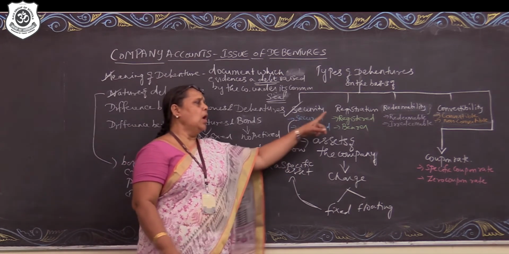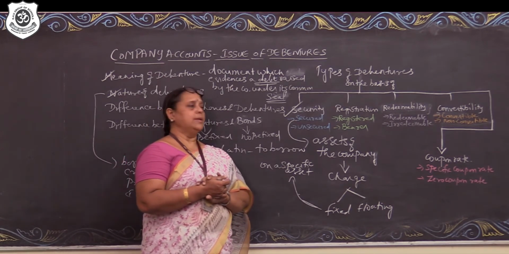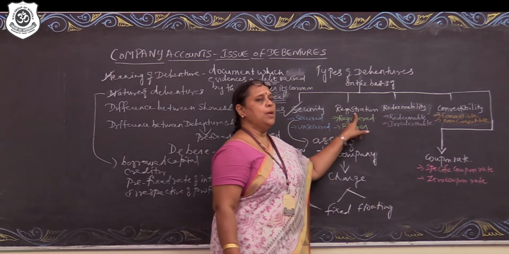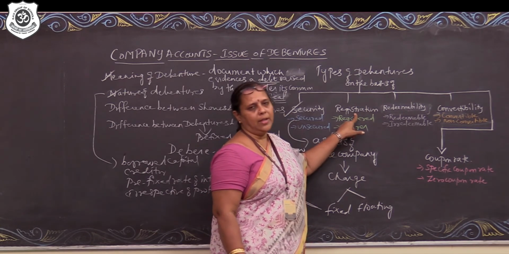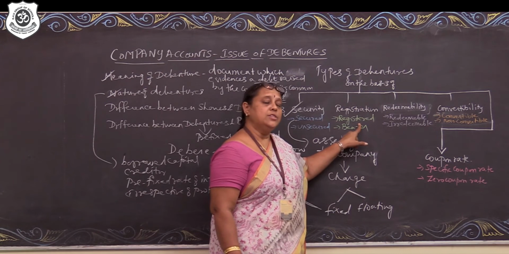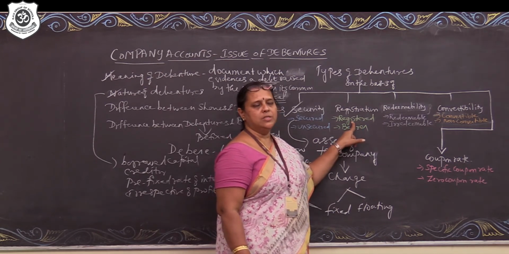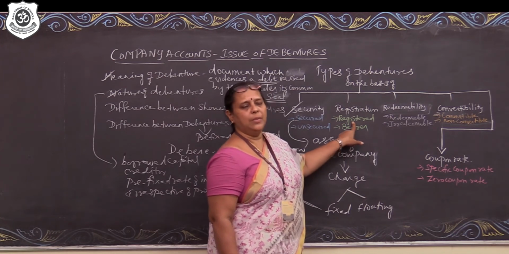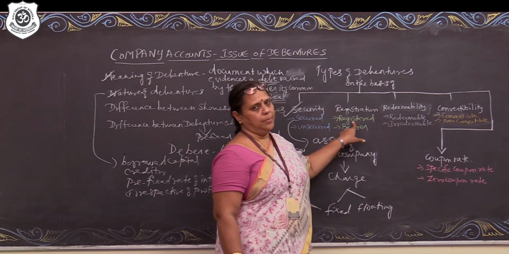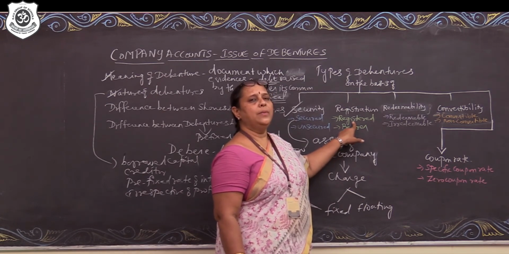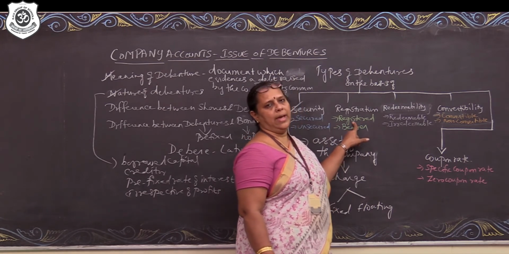Coming to the next one, on the basis of registration. Now, what do you mean by registration? Entering the name of the debenture holder in the index of members maintained by the company is called registration. So, registered debentures are those debentures where the holder's name is entered in the index of members maintained by the company. Therefore, when the company makes payment of interest, it will go to that particular debenture holder directly.